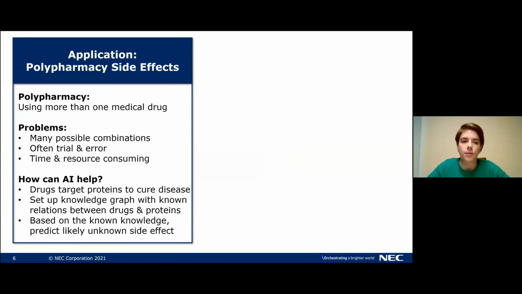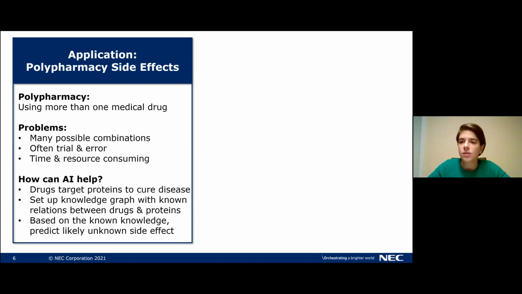However, there are a couple of problems. And the first one is there are, of course, many possible combinations of drugs that someone can take. So which two drugs should a researcher investigate if they have a side effect or not? And choosing such a combination is often more trial and error. At the same time, once the researcher picked a combination, they will run experiments in a lab with the actual chemicals, and this will be very time and resource consuming. So the question is, how can AI help in this process?